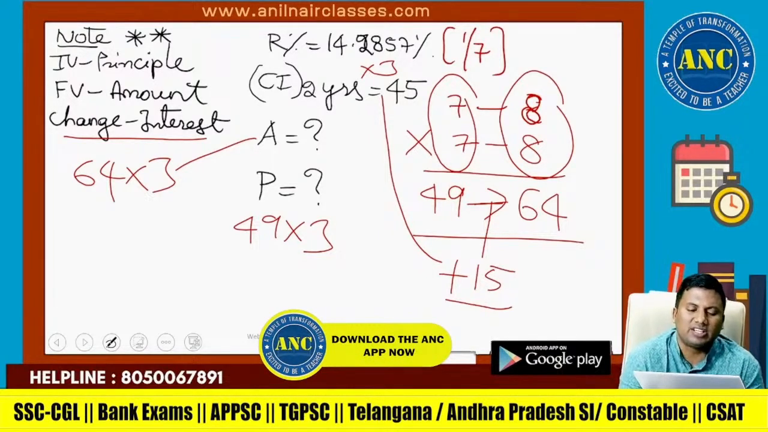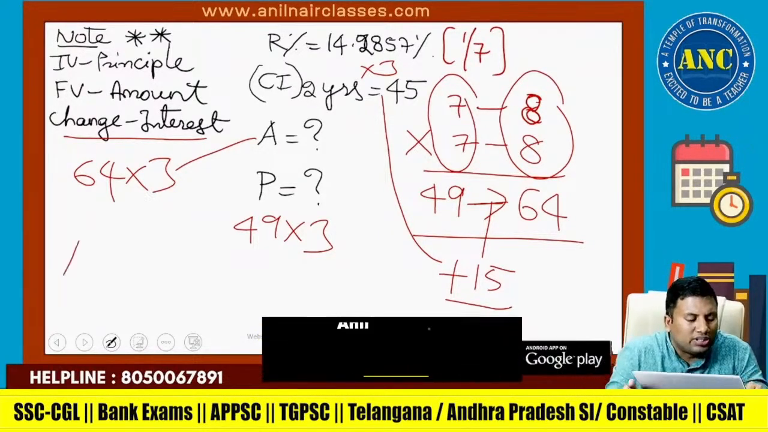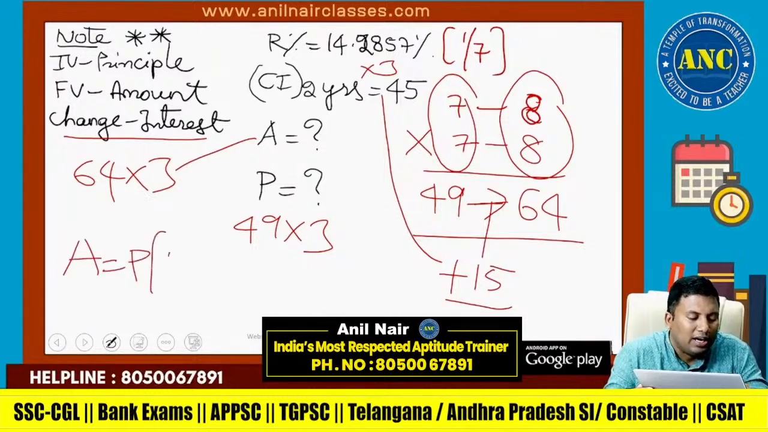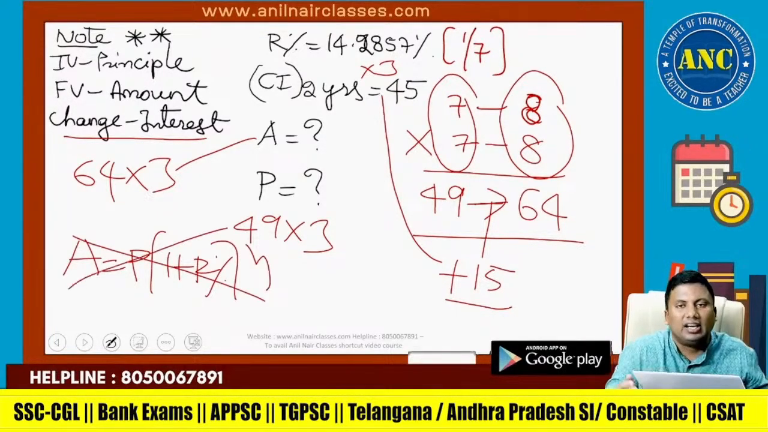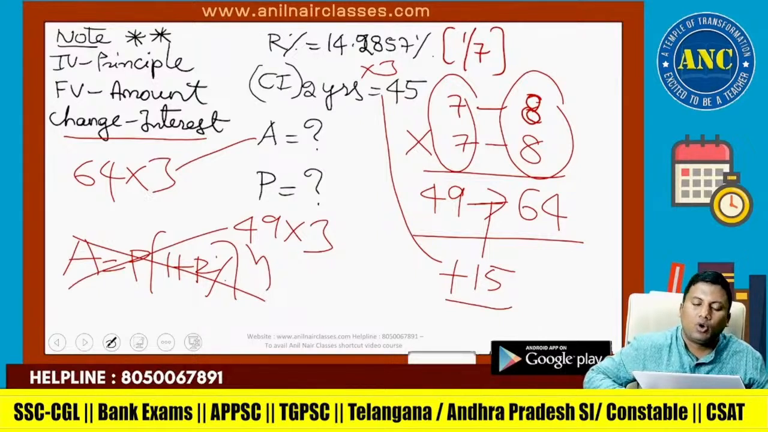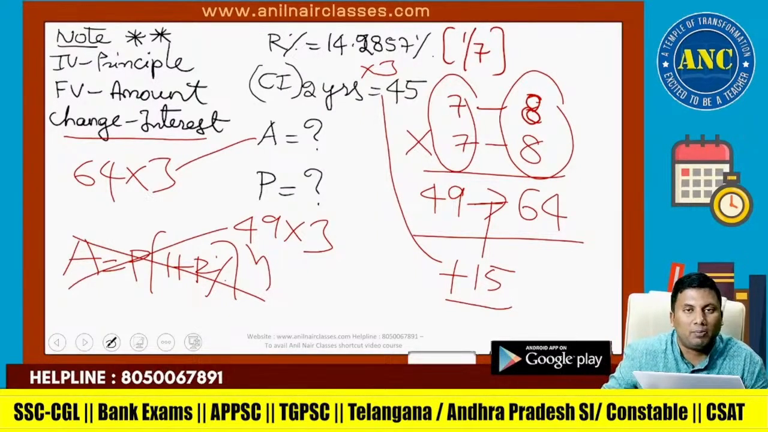It is a very simple question. There is no usage of these stupid formulae, P into 1 plus R percentage power N, unless and until you require it. I hope it is clear. Two more problems, then we will discuss another unique concept.